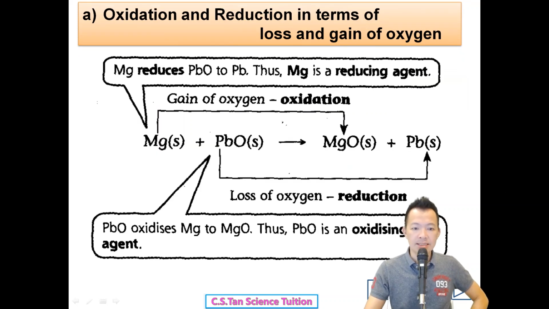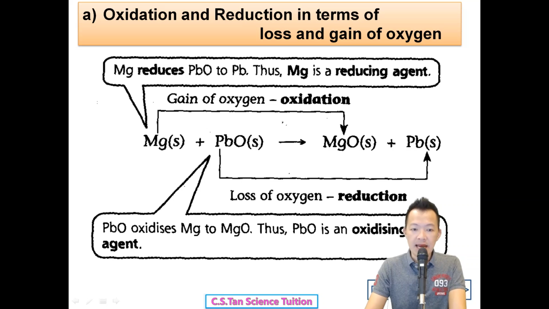Let's look at an example. Just now, this is an example that we talked about as loss or gain of oxygen. But using the same example, I use another method: transfer of electron. Magnesium reacts together with lead oxide to become magnesium oxide plus lead. Magnesium loses the electrons to become magnesium ion, joining together with oxygen. Losing electron is oxidation, the same.